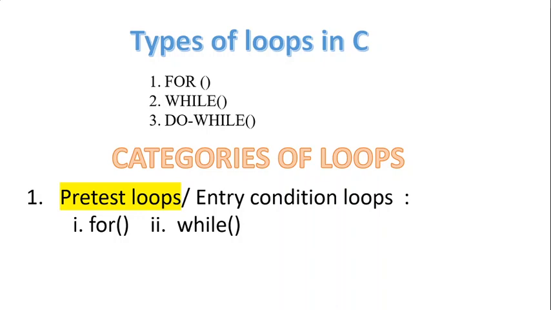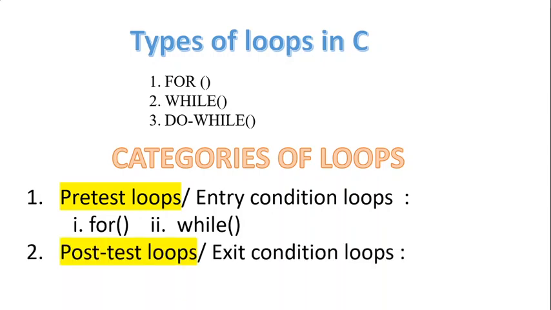For example, if you want to travel by train or bus, first you need to make the payment. In the train you need to purchase the ticket at the beginning, or in the bus you need to make the reservation. That means pre-payment. In mobiles also you have prepaid and postpaid. In the same way, if the condition is tested at the beginning, at the entry point, it is known as a pre-test loop. In C language, for loop and while loop are pre-test loops.